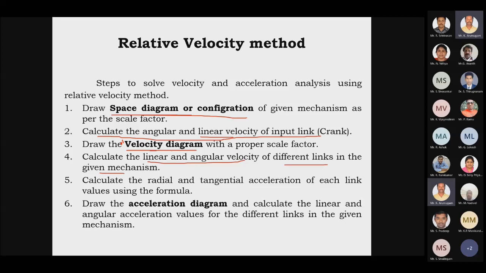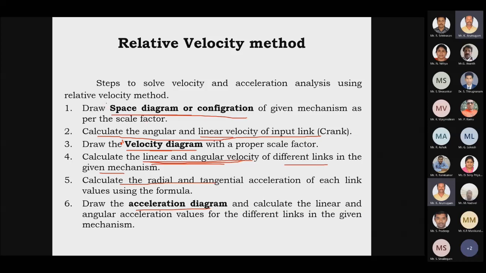Right, so from the velocity diagram we find the linear and angular velocity of unknown links. Then we have to find the radial and tangential acceleration from the velocity diagram.